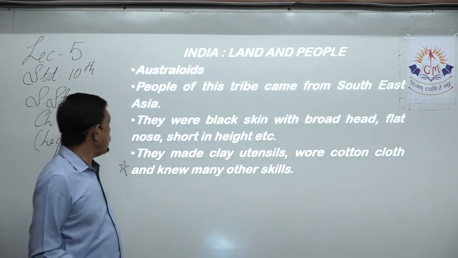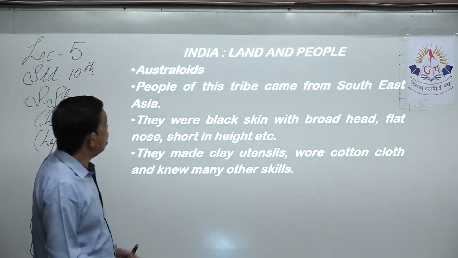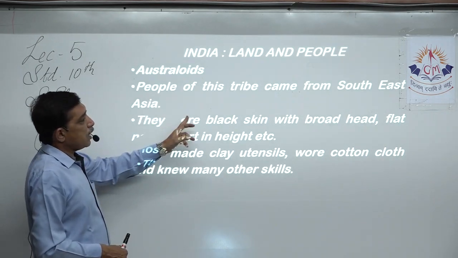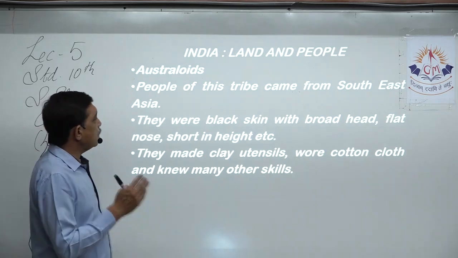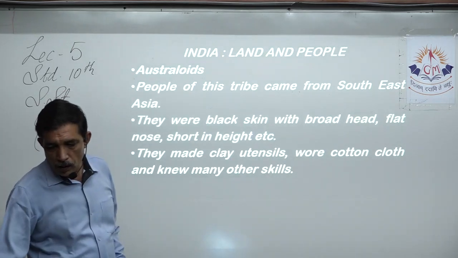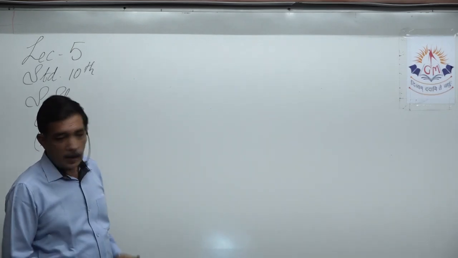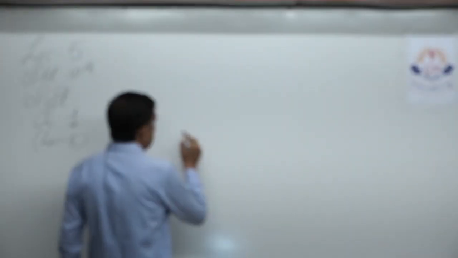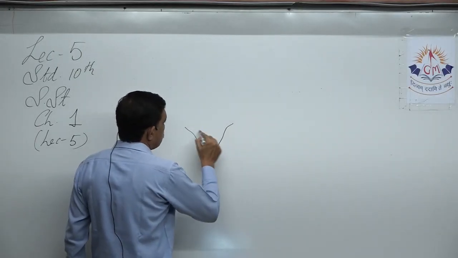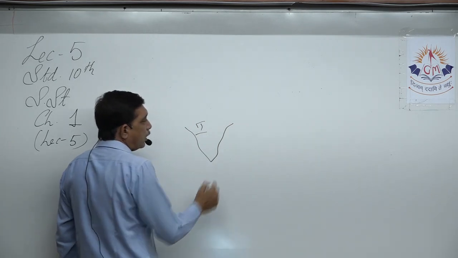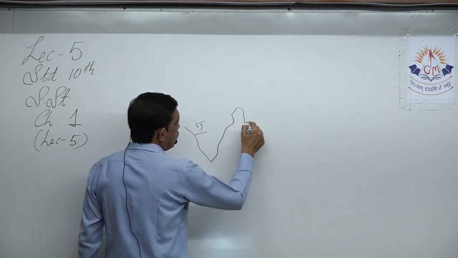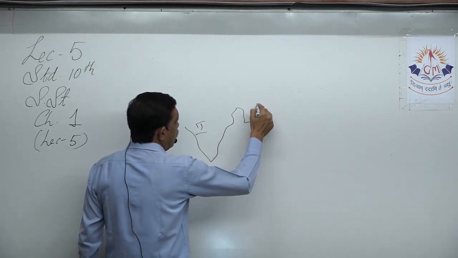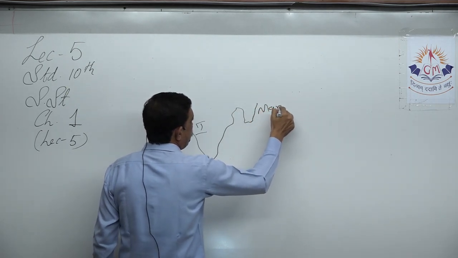Next, we come to Australoid. Australoid people of this tribe came from Southeast Asia. Now, Southeast Asia, this is India. This is India, right? We come over here, this is Bangladesh, then a little bit of here. Here we start with Myanmar.